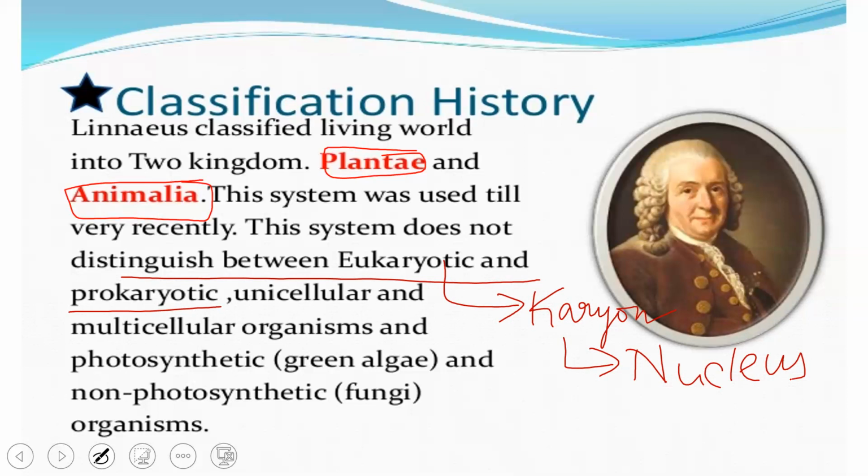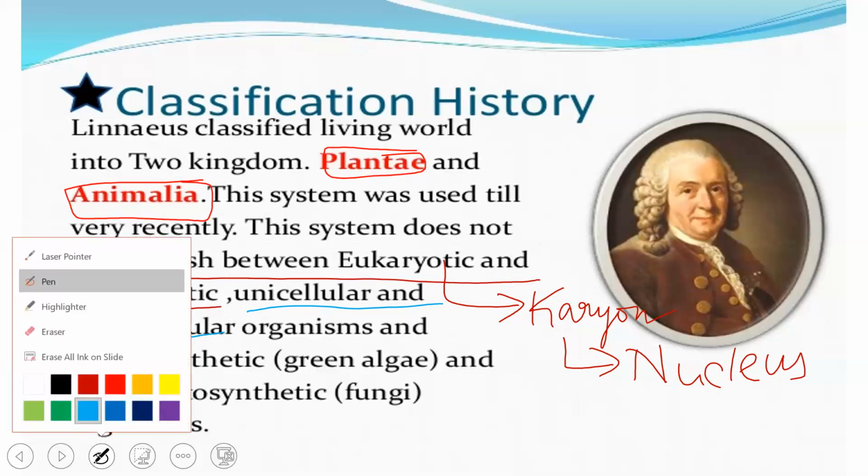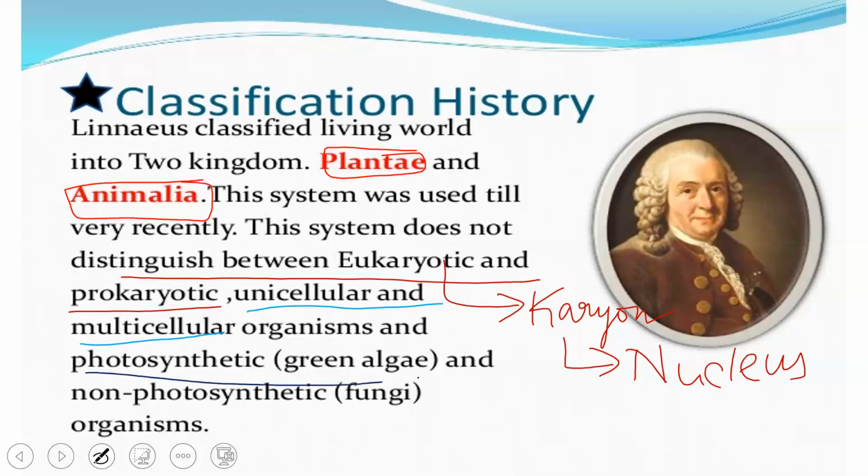Also, he did not distinguish between unicellular and multicellular organisms. That was the second demerit of his classification, which was not accepted. He just dumped everything into the plant and animal kingdoms, without differentiating between unicellular and multicellular. That was his second demerit. And also he did not distinguish between photosynthetic organisms like green algae and non-photosynthetic organisms like fungi. So green algae and fungi were both included under kingdom Plantae.